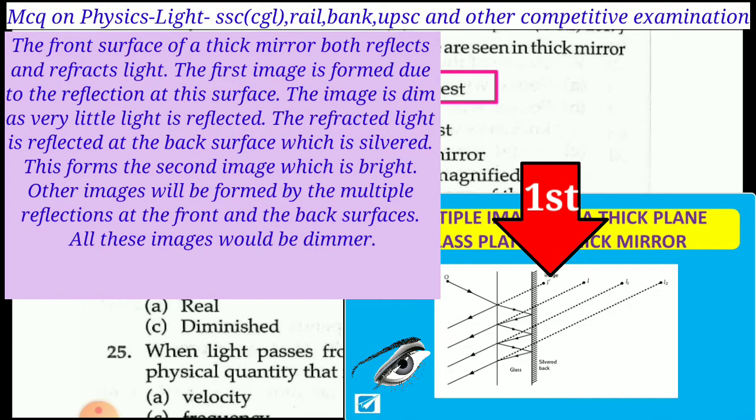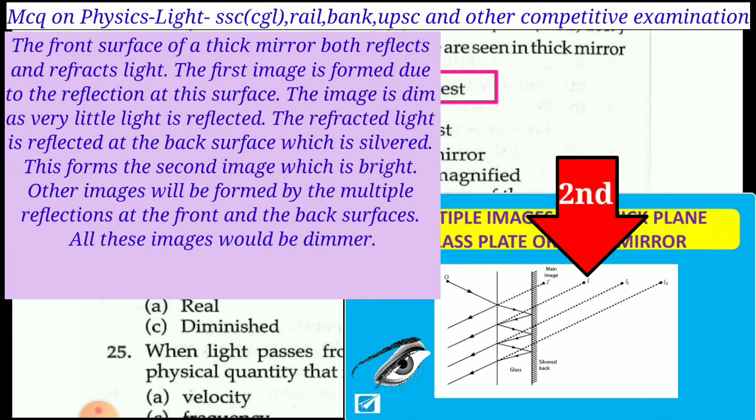The refracted light is reflected at the back surface, which is silvered. This forms the second image, which is bright. Other images will be formed by the multiple reflections at the front and the back surfaces. All these images would be dimmer. So, only the second image will be the brightest.